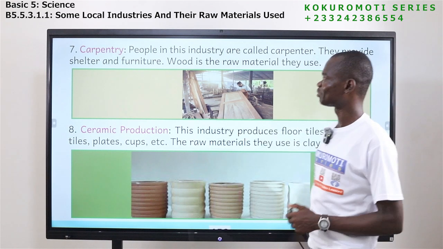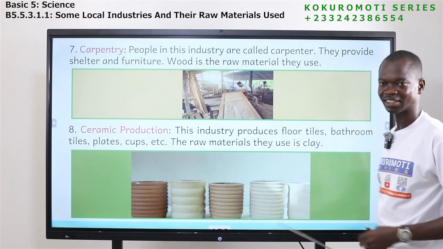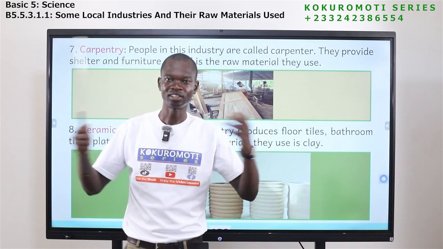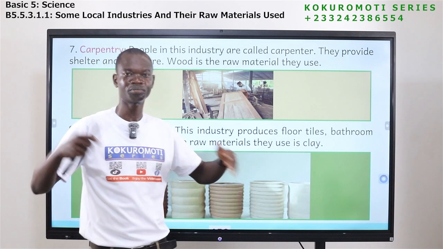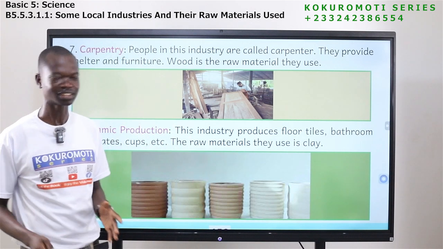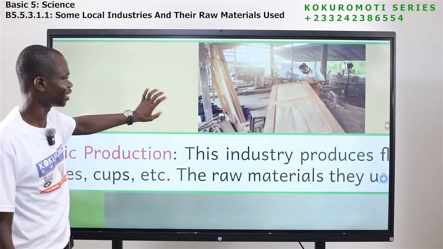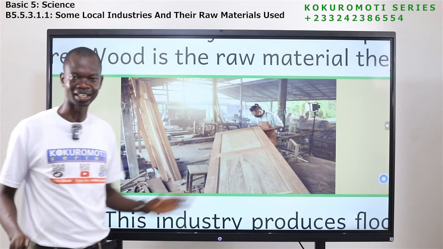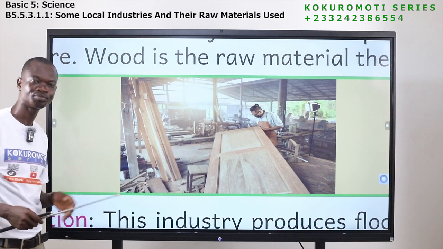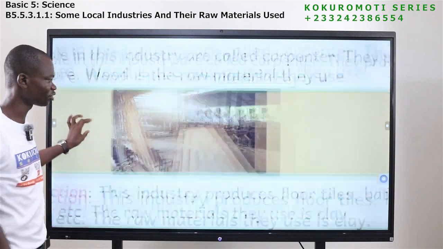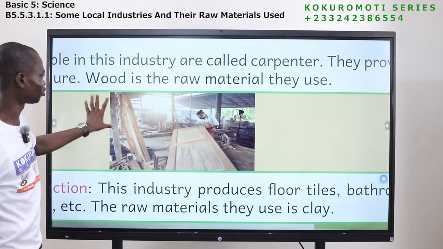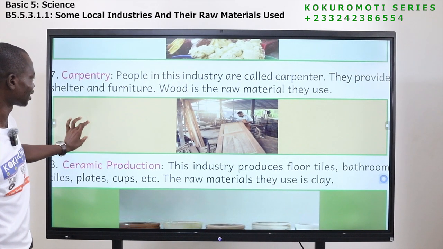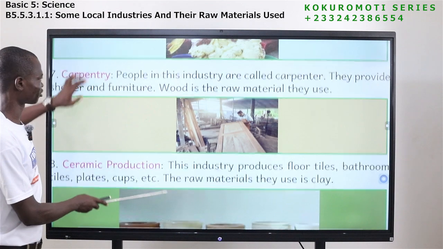The next one is carpentry. Those who are into this business are called carpenters. They make furniture for us. They roof our buildings. They provide shelter and do many things for us. So carpenters, their raw material is what? Wood. Their raw material is wood. That is what they use to do all their things. So carpentry is another industry that you should know. If your father is a carpenter, we have women who are also into that. So if your mother or your sister is a carpenter, you can learn from them.